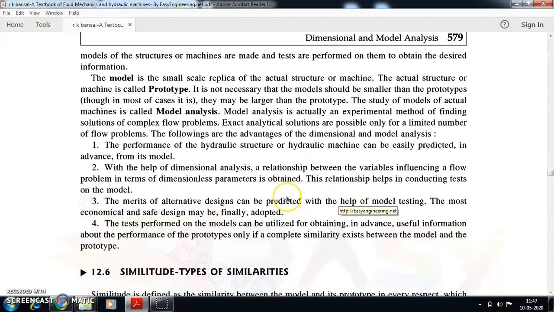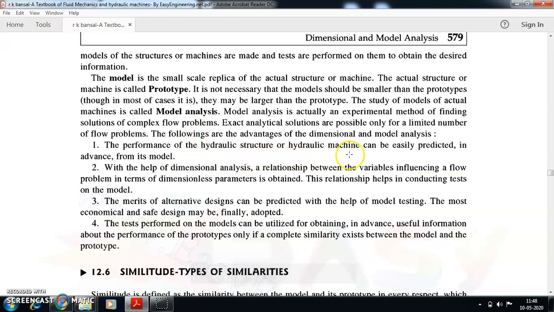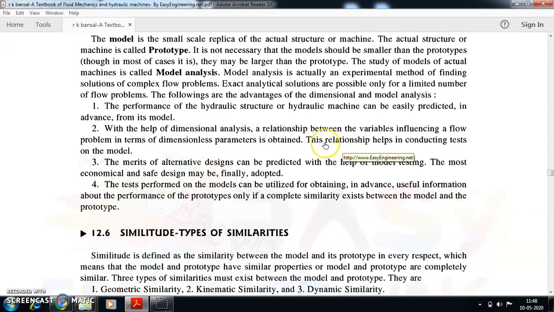Now, what are some of the advantages we can list? By doing experimentation on these models, we are able to check the performance of big hydraulic structures or big hydraulic machines. These real-time performances can be easily predicted in advance, before they are actually made. Similarly, you can go with dimensional analysis, and obtain a relationship between the various variables involved in a fluid flow process or problem in terms of dimensionless parameters.